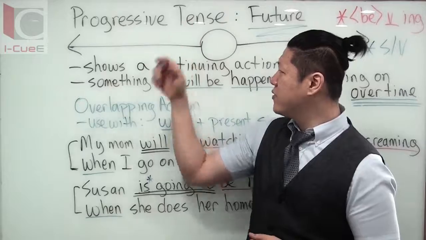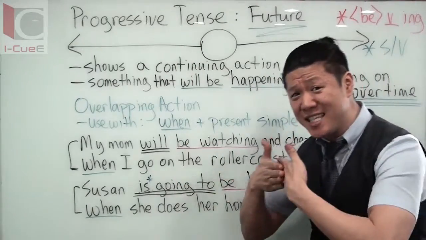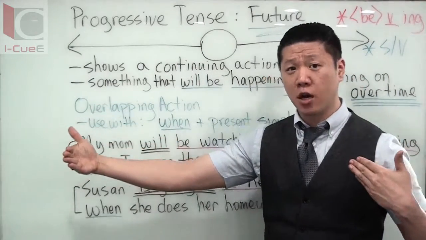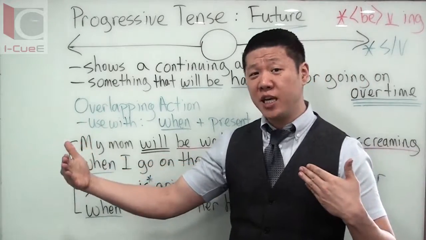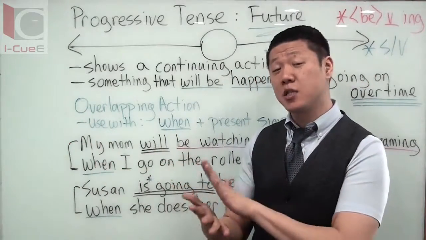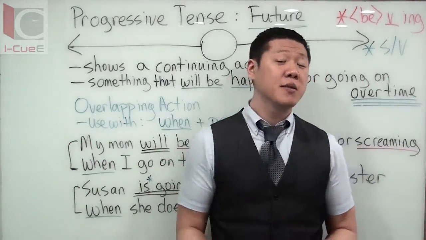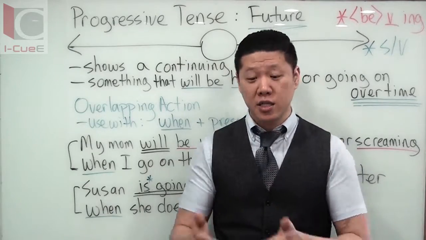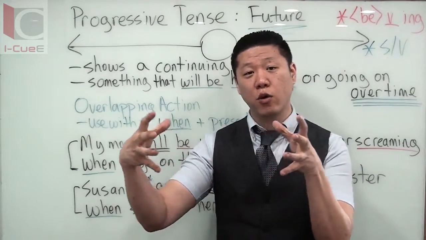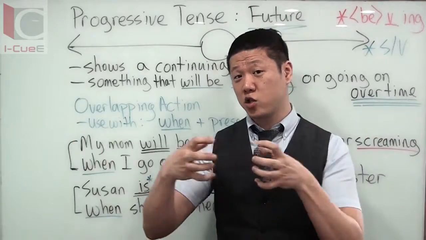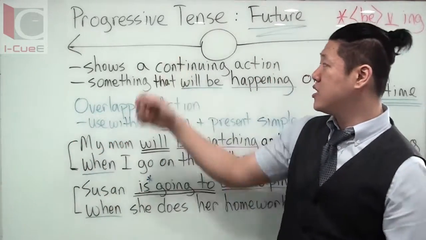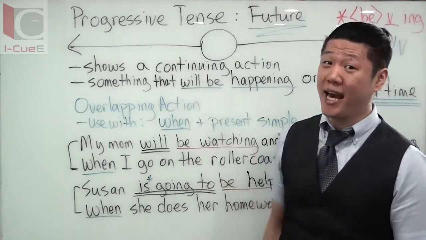So what is a progressive tense? The progressive tense shows a continuing action, all right? So what does progressive mean? What does continuous mean? Sometimes it's called the progressive tense, sometimes it's called the continuous tense, because it just means that it goes on for a period of time. We're stretching it out. So all progressive tenses show a continuing action.